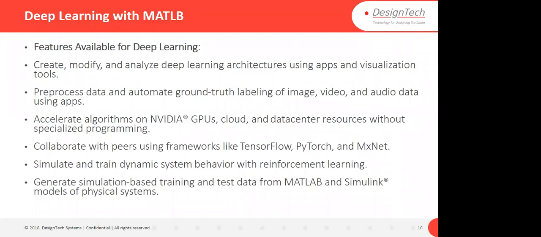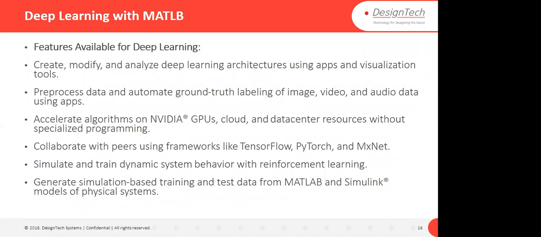For that, we have labeler apps available in MATLAB, like Image Labeler to label the images, Video Labeler, and audio data labelers. Also, if you have time series data, then Signal Labeler is also available. So you don't have to do this kind of labeling manually in MATLAB. You can use these apps to label your data.